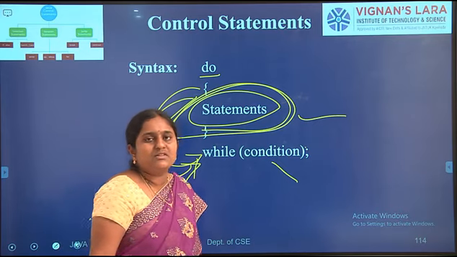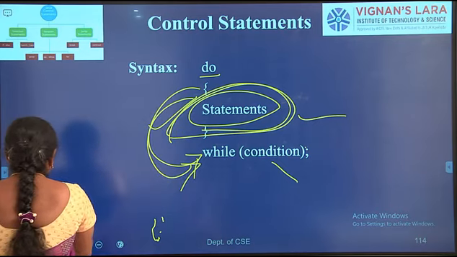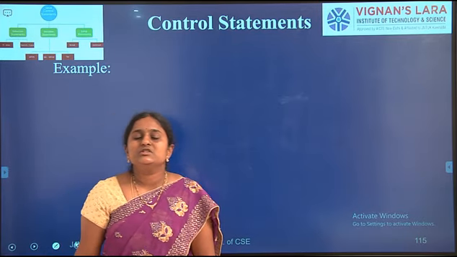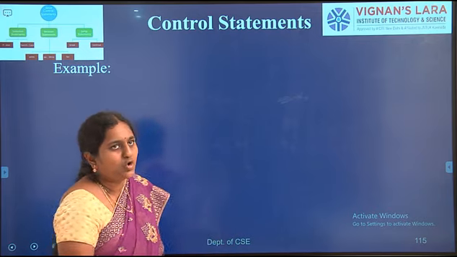I will explain with respect to a program. For example, write a Java program to check whether a given number is Armstrong or not.